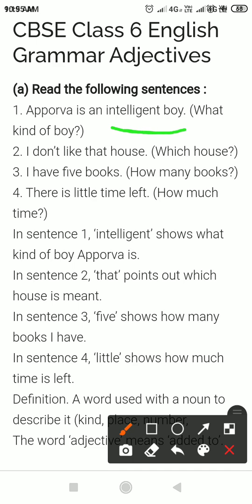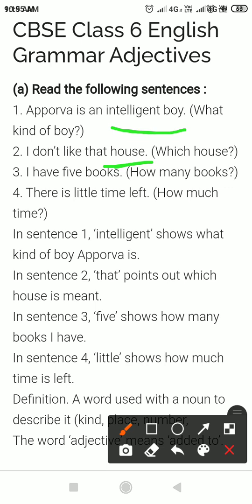And second, I don't like that house. In this sentence, he is telling about a kind of house. Which kind of house he doesn't like? Which house? There is the question word "which house."